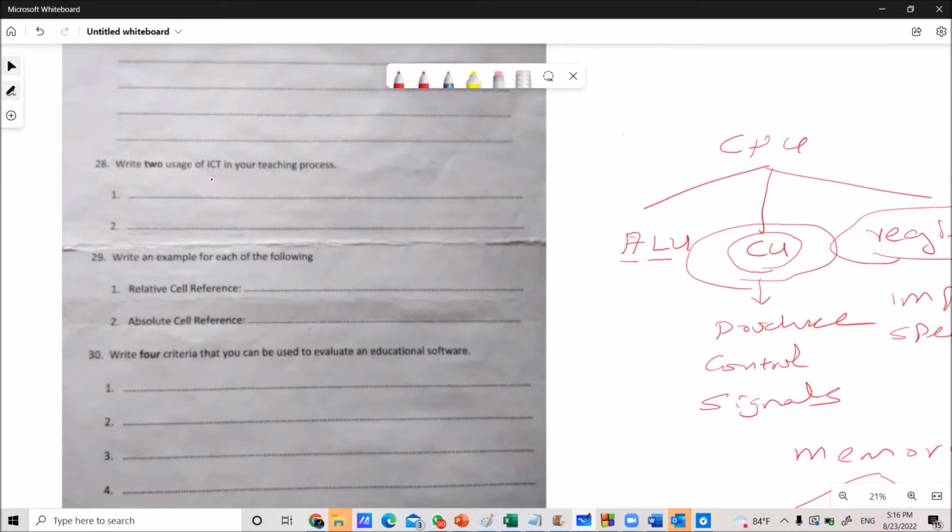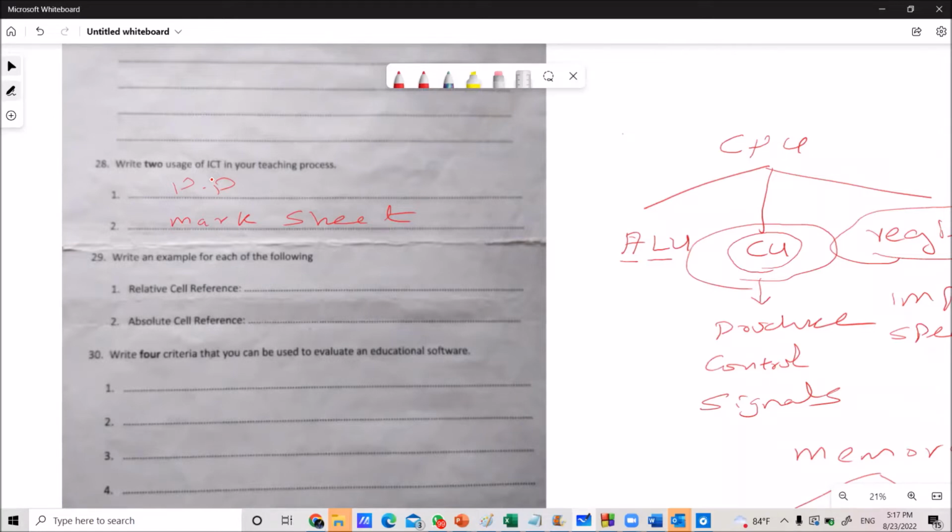Then software also, various kinds of software are available. Using PowerPoint you can make presentations. Then Excel, you can use Excel for maintaining a mark sheet. You can create a mark sheet through Excel. Right. In that way, you can write how you can use ICT in your teaching process. Right. Then question number 29.